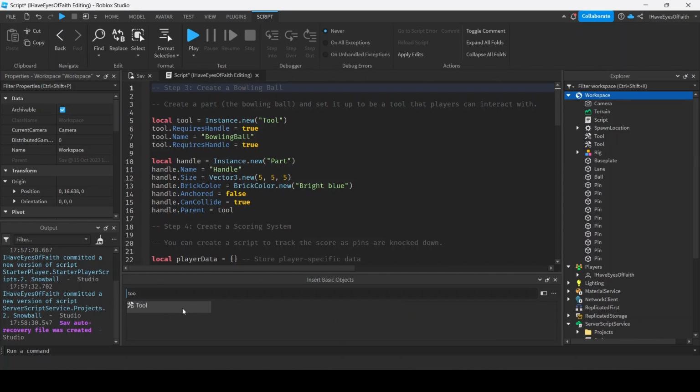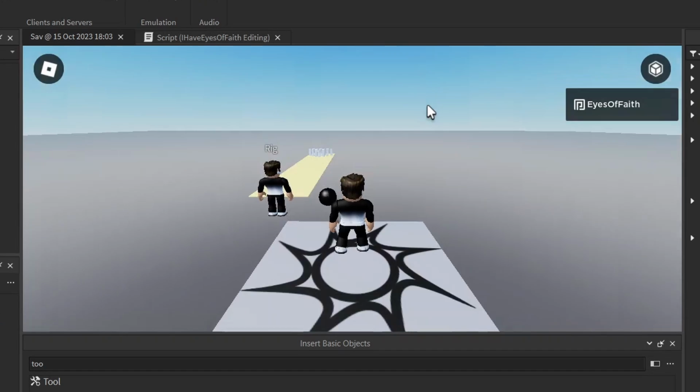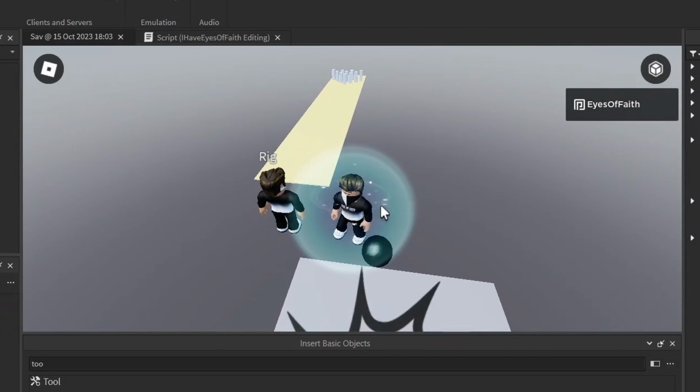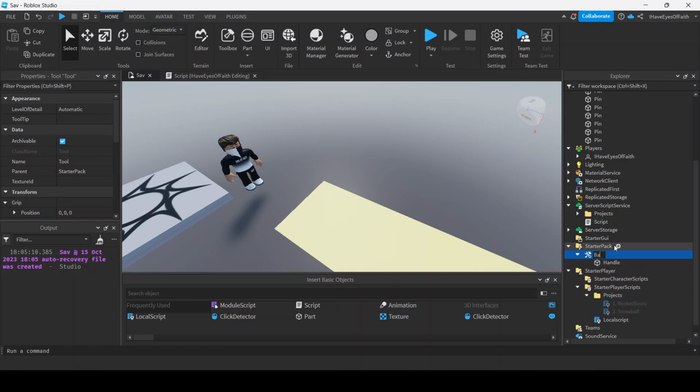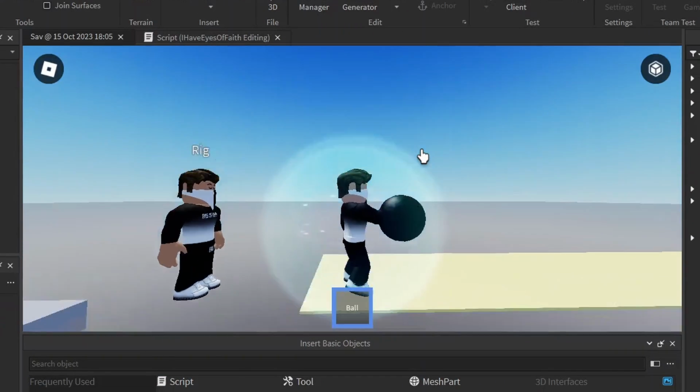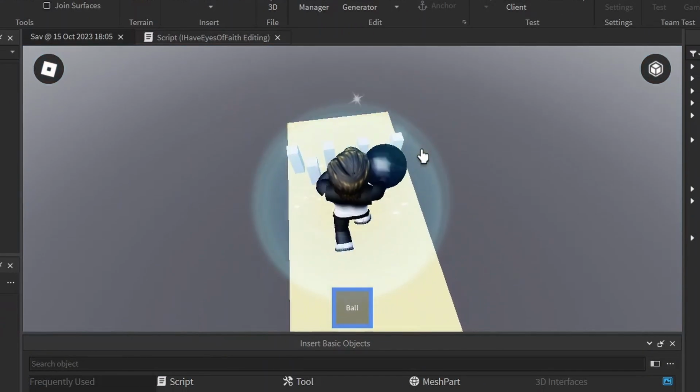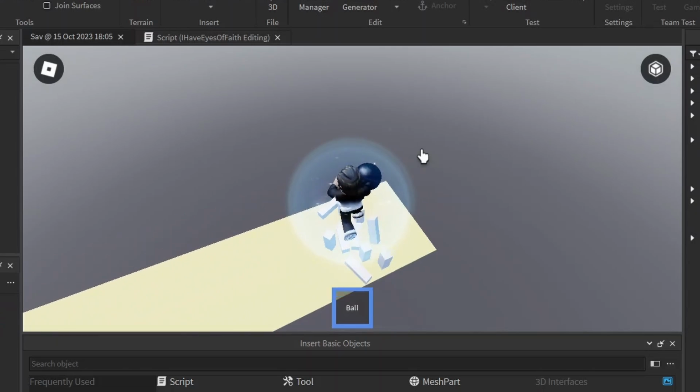Now it's telling me to set up a ball to be a tool. So to do that, just add a tool, put the ball in it, and realize that you haven't used tools in a long time, so you forgot a step. I put the tool in StarterPack, but then I finally remembered to name the ball Handle. This is what I wanted to happen, that you could hold the bowling ball in your hand, but when I try to click, it doesn't launch the bowling ball at all.